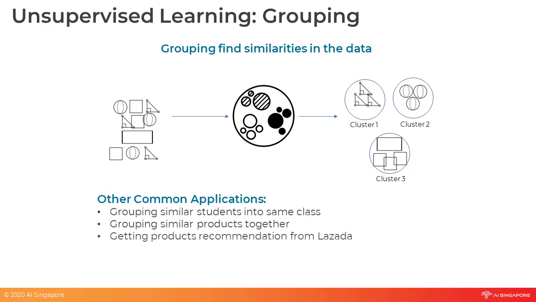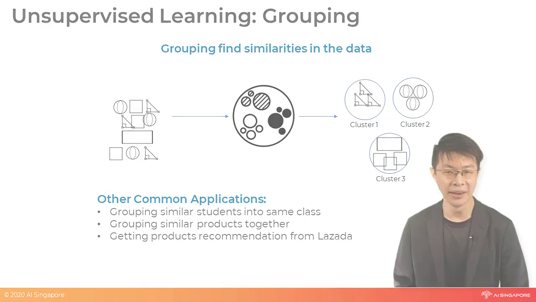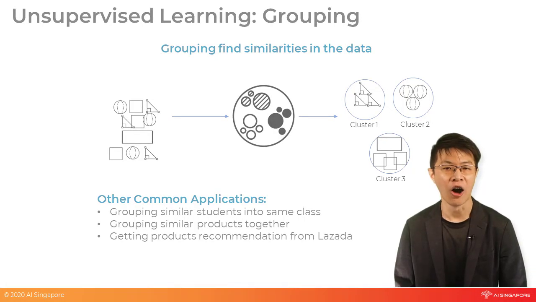Recommendation engines. The AI can attempt to recommend you products based on the details provided during registration. For instance, if other people in their 30s like to listen to classical music, the AI might recommend classical music to you if your profile matches theirs. In summary, clustering or unsupervised learning is used when you want to group similar data together.